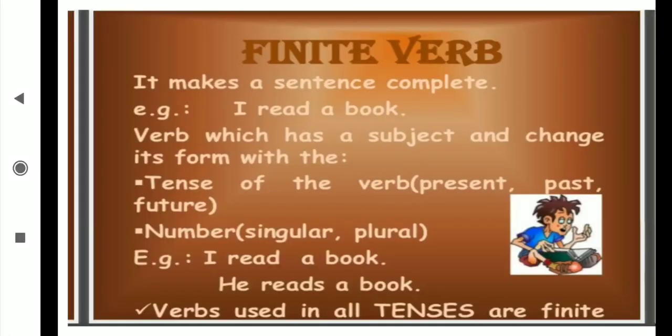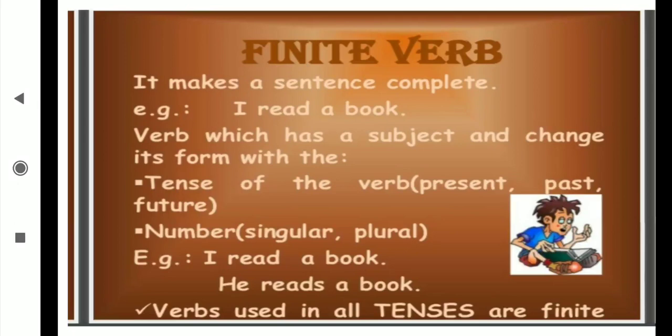Now what is a finite verb? It makes a sentence complete, okay? Like, I read a book. What do I read? I read a book. That answer I am getting in the form of a book. A verb which has a subject and changes its form with it. Suppose now I have taken the subject he, then I am going to change the form of the verb. How will I change it? He reads, because you know the rules of grammar.